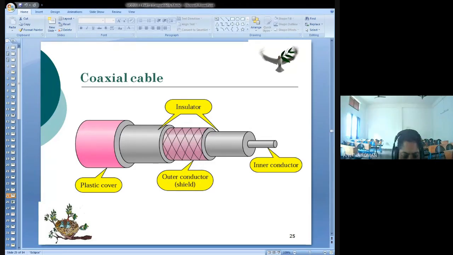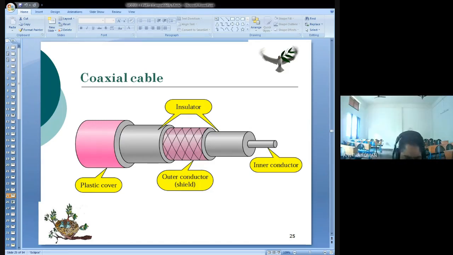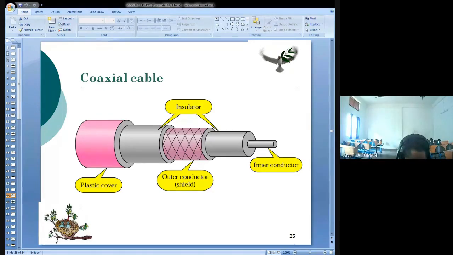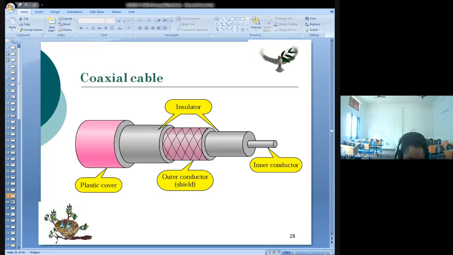Karthik. Kavya. Present, miss. Nachiket. Present, miss.